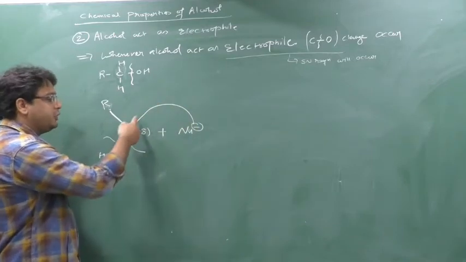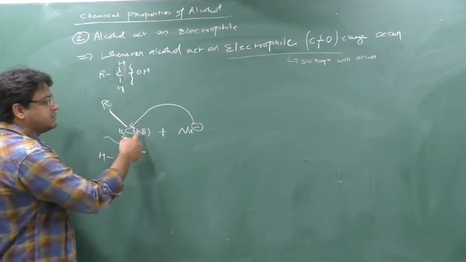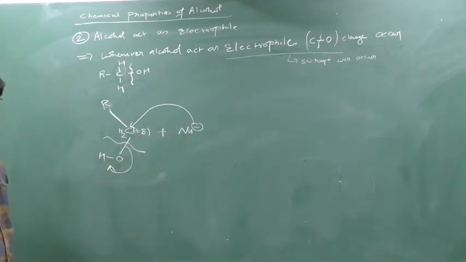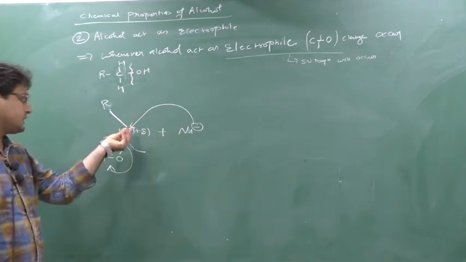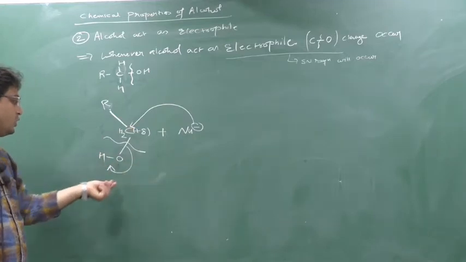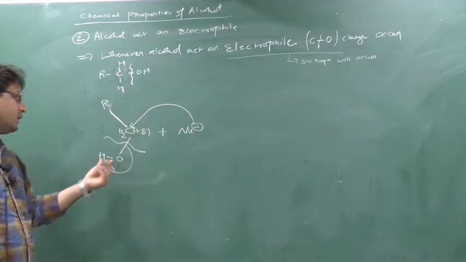So carbon has made a new bond. So this carbon is associated with a nucleophile, and this nucleophile will be released. This OH minus is a nucleophile only, no? So the nucleophile is attacking this carbon. The carbon is making a new bond with this nucleophile to release the old nucleophile. Means here a substitution reaction is occurring.